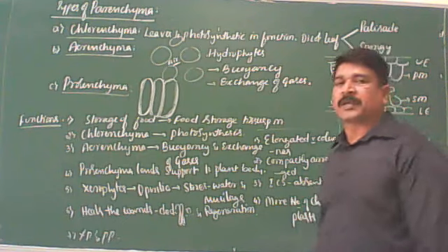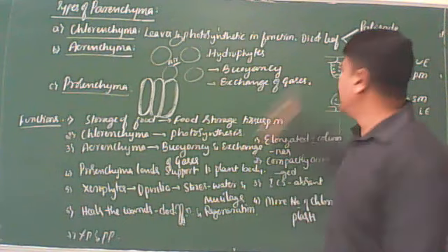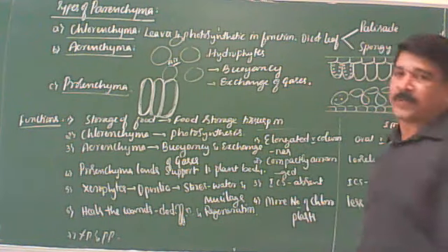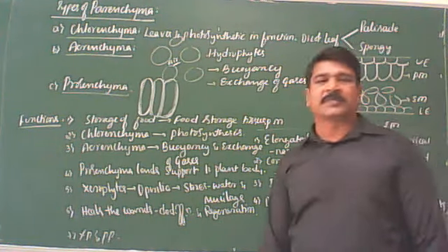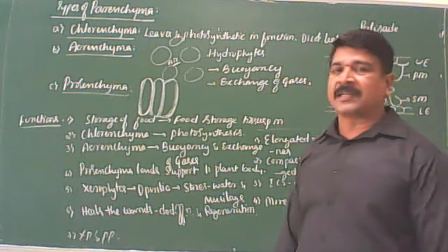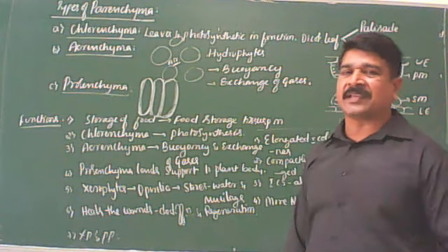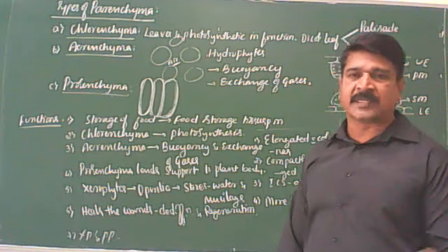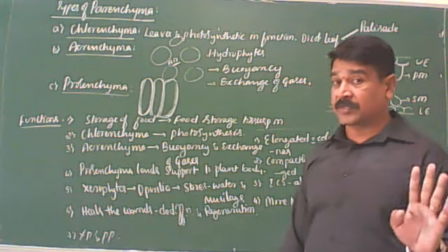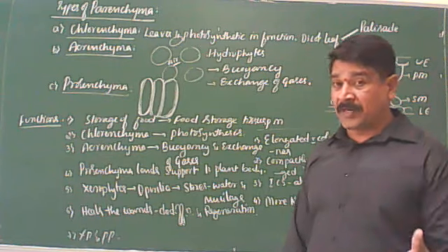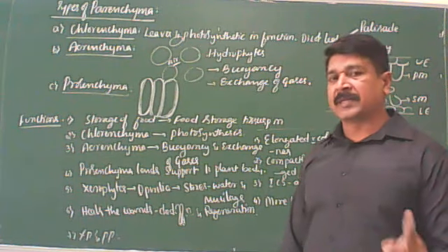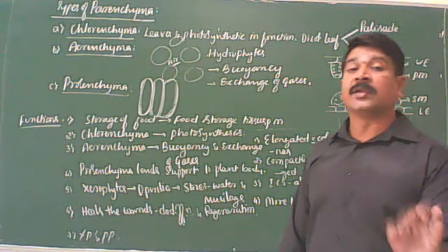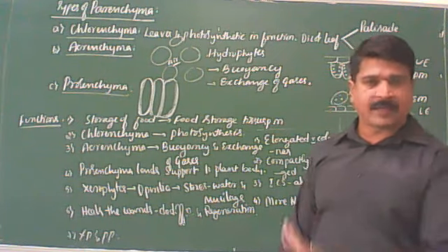Cells may be oval, spherical, polygonal, or sometimes elongated and columnar, loosely arranged with intercellular spaces. Cell wall is thin, made up of cellulose. Cytoplasm contains a large central vacuole. Nucleus lies in the periphery. Cells contain reserve food materials like carbohydrates, proteins, and lipids. In aquatic plants, some of the parenchyma cells contain mineral crystals. Such mineral crystal containing parenchyma cells are called idioblasts. You remember that? I think it is very clear for you.